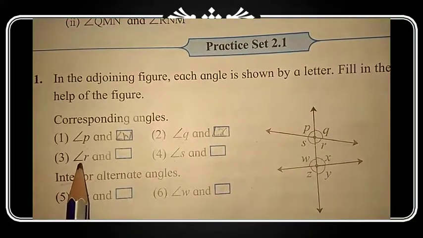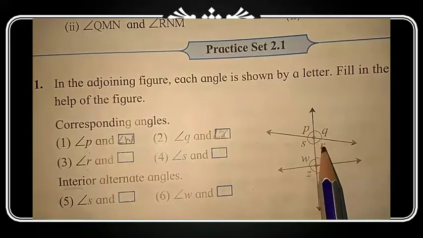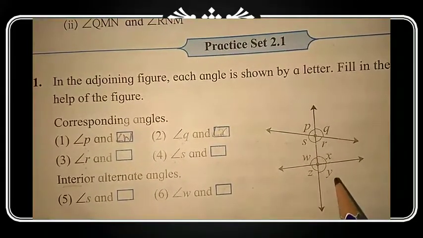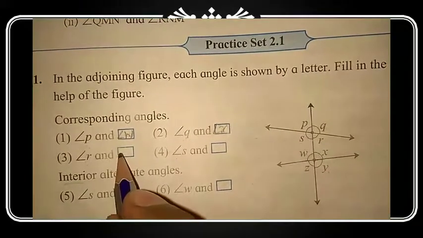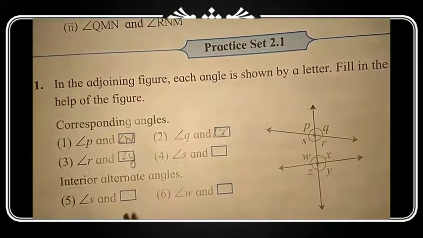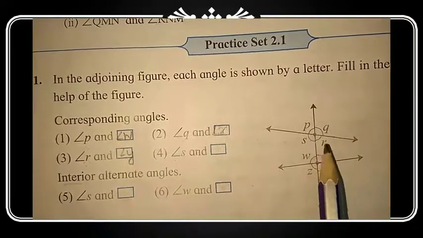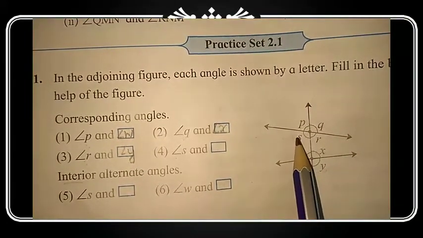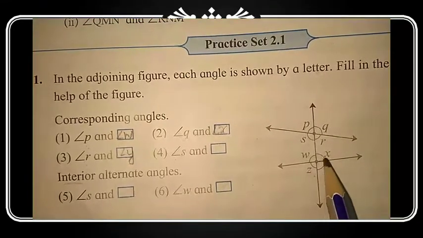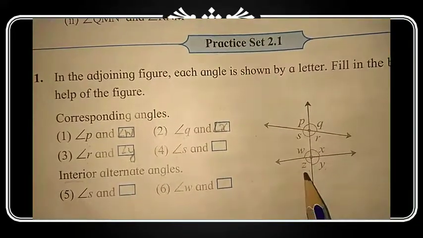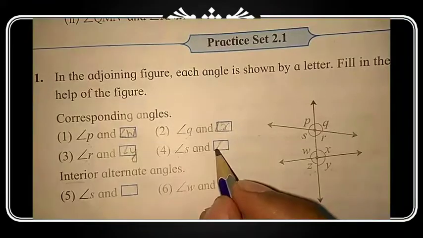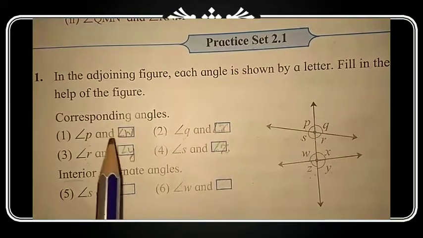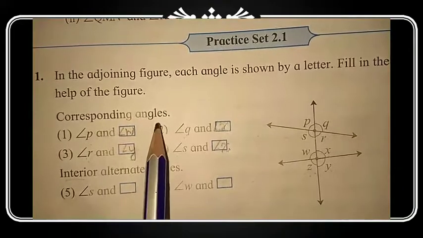Angle R. So angle R is below the line and right side of transversal. So below the line and right side of transversal is angle Y. Angle S. Now angle S is on the first line, below the line and left of transversal. So here below the line and left of transversal is angle Z. Okay, we have filled all the 4 boxes for corresponding angles.